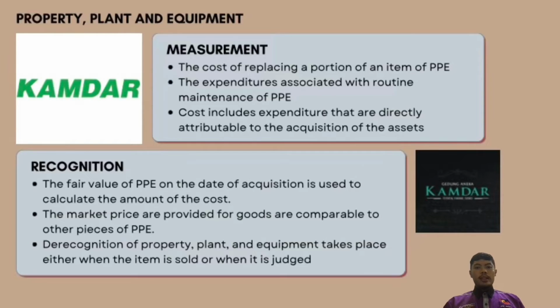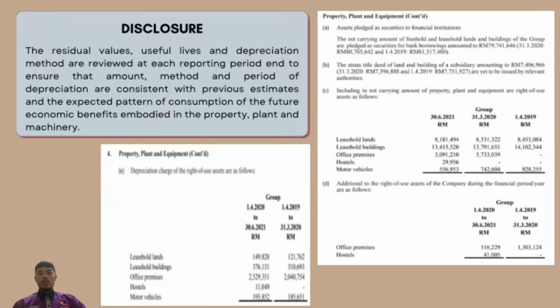The market prices provided for comparable goods are used to determine the fair worth of other pieces of plant and equipment. Due to the acknowledgement, the recognition of property, plant and equipment takes place either when the item is sold or when it is judged that there will be no more economic advantage gained from the use or sale of the item. Lastly, we will go to the disclosure.